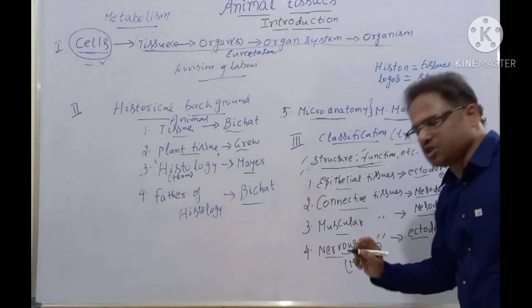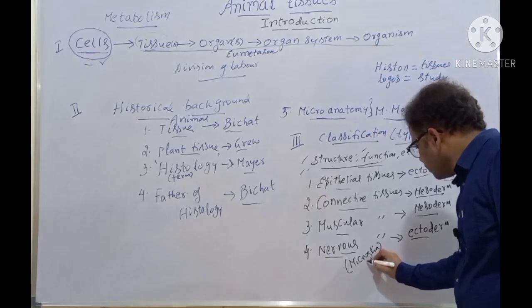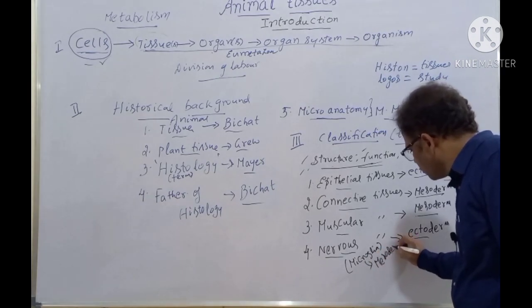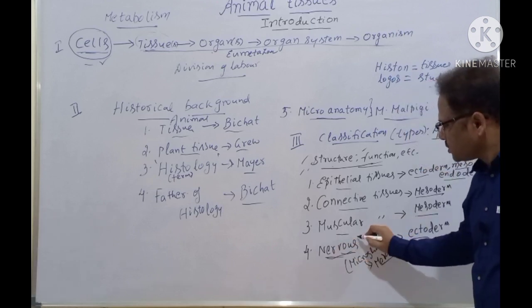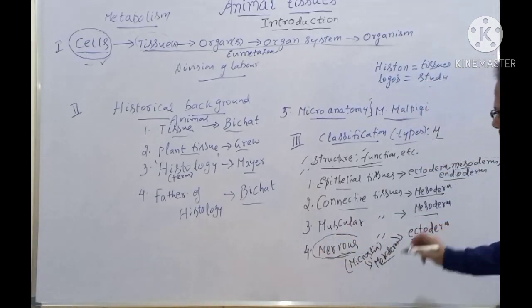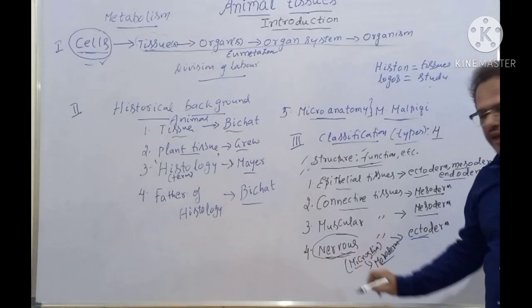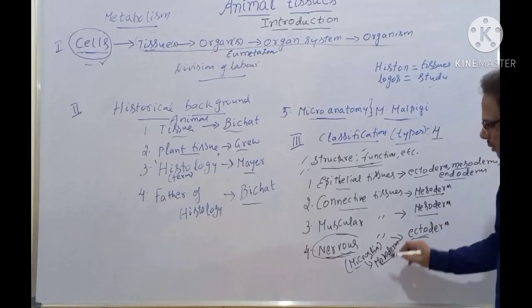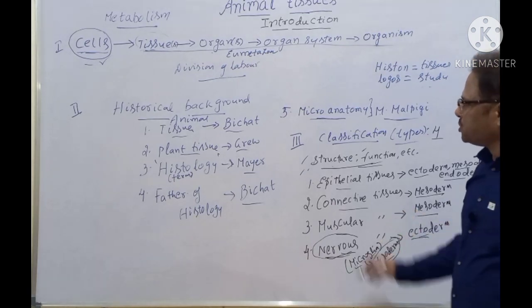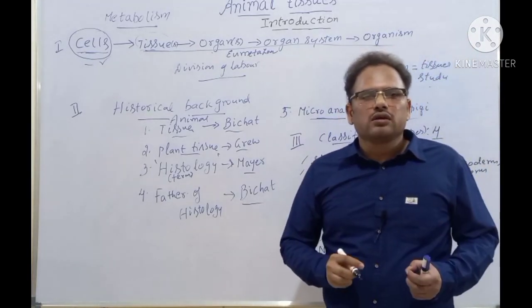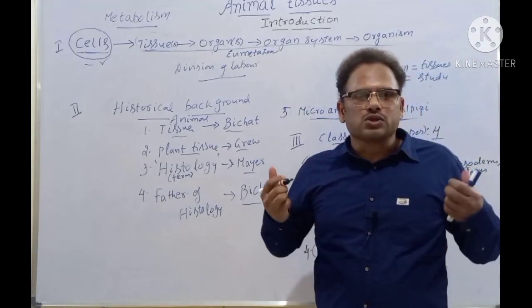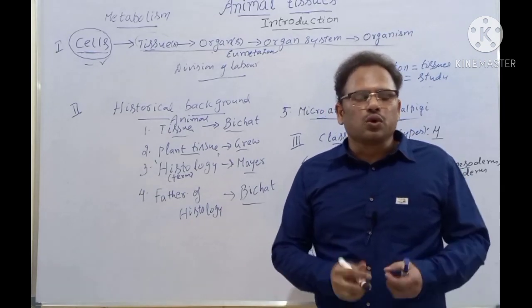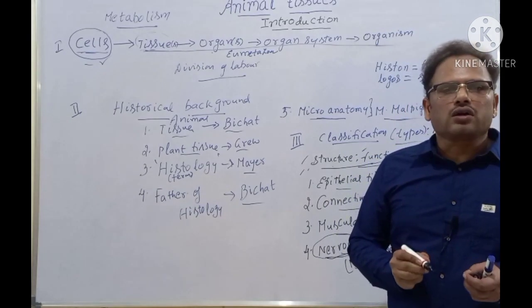Microglia, they belong to nervous tissue. They are derived from mesoderm. Almost most of the nervous tissue is derived from ectoderm, but microglial cells are there which belong to nervous tissue. They are derived not from ectoderm but from mesoderm. So what's the conclusion? The tissue can be derived mostly from so and so layer, but a few exceptions are there. And within a tissue, the structure is not always the same.